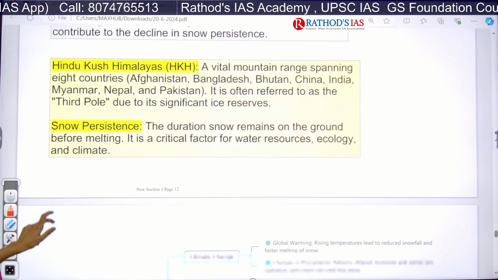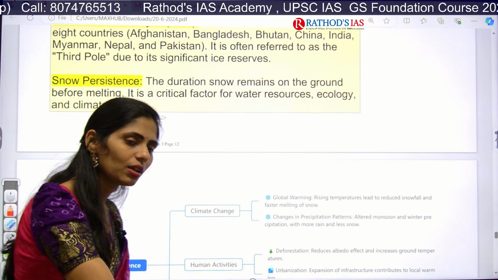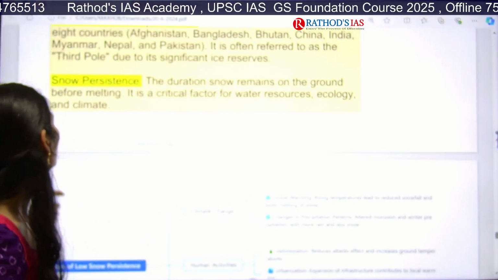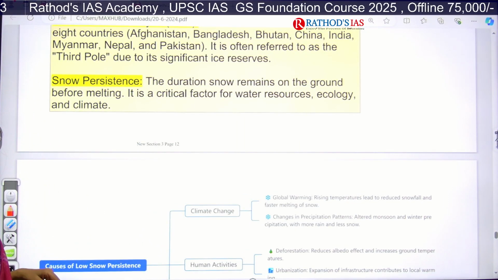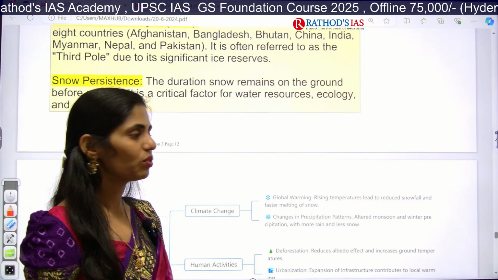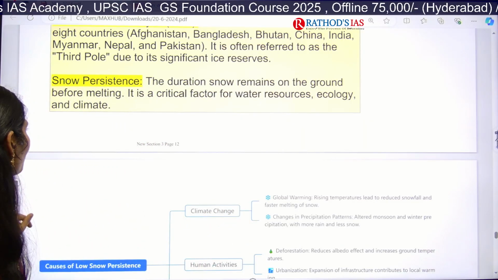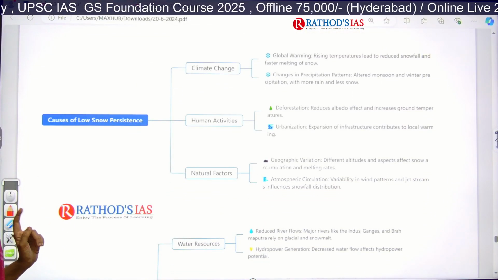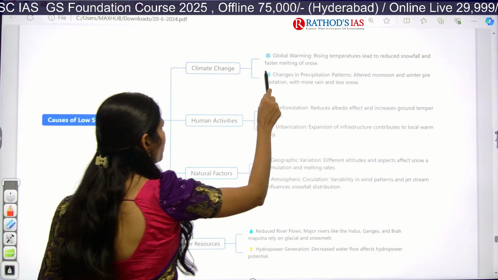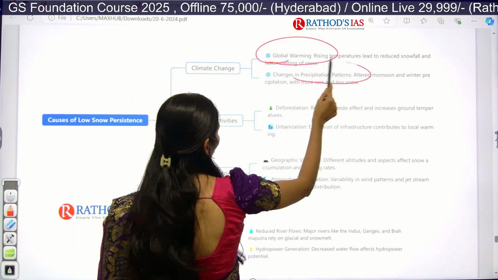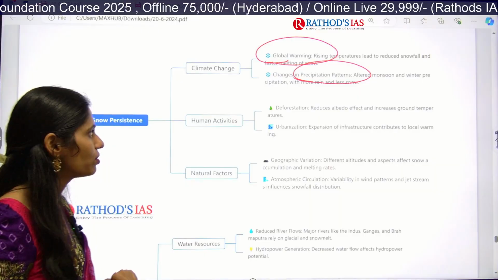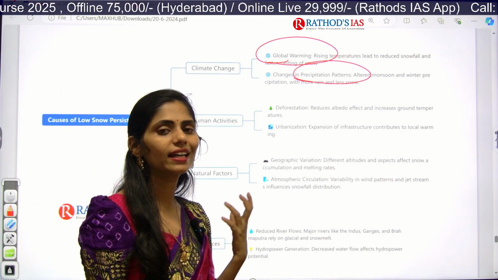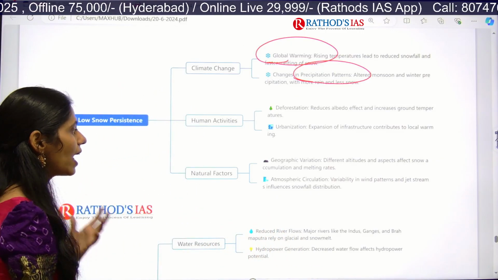And the word snow persistence means nothing but how long the snow takes to melt after falling. That is called snow persistence. So snow is melting very fast. Whenever snow melts very fast, it will have an impact on ecology as well as climate. Okay, what are the causes? First one is climate change. As I said, increasing global warming and changing rain patterns. And next are human activities like deforestation, release of greenhouse emissions, and urbanization.